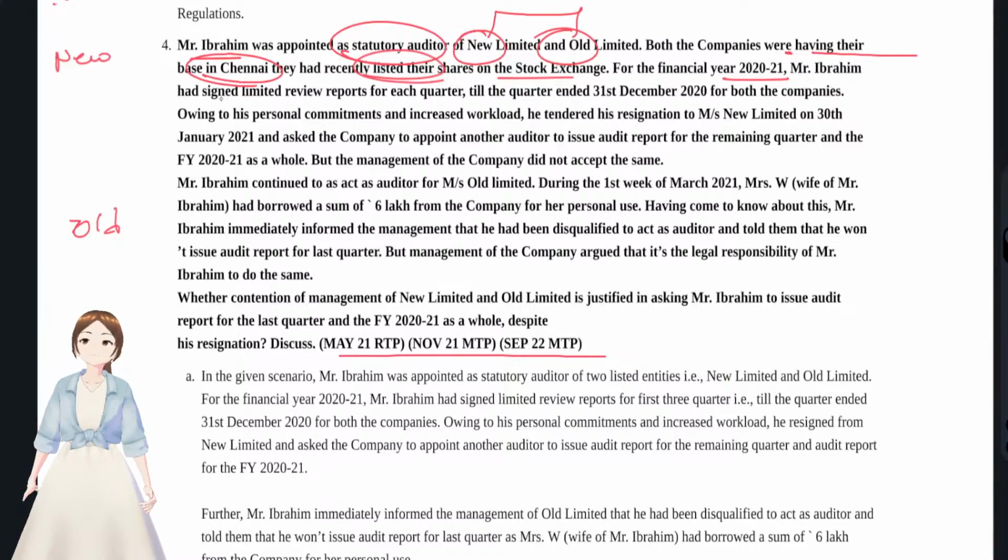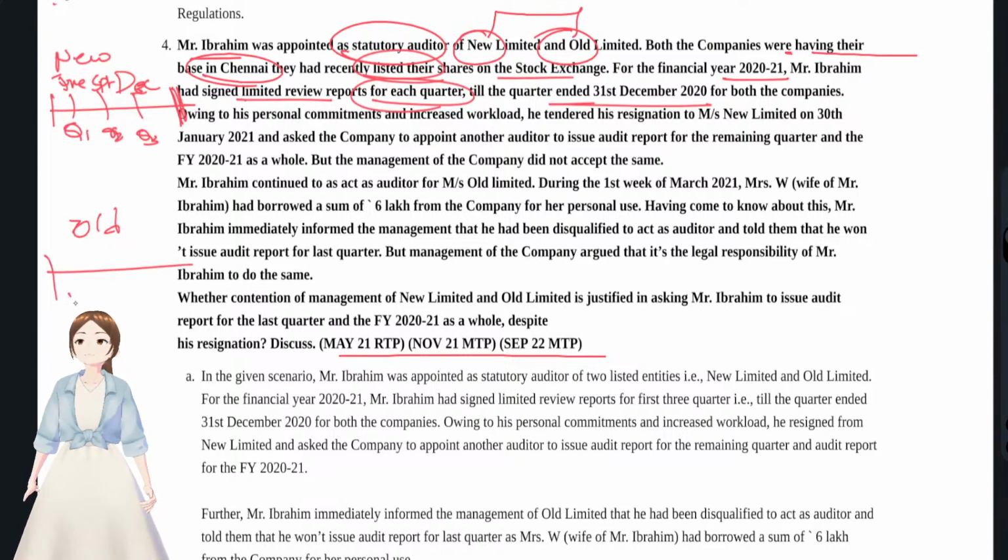Mr. the statutory auditor has signed the limited review for the reports of each quarter till the quarter ended 31st December. Q1 he had done for the quarter ended June, right? Q2, September, Q3, December. For all 3 quarters he had done the review for both companies, New as well as Old company. Okay, we are at quarter 4. The time frame was quarter 4.